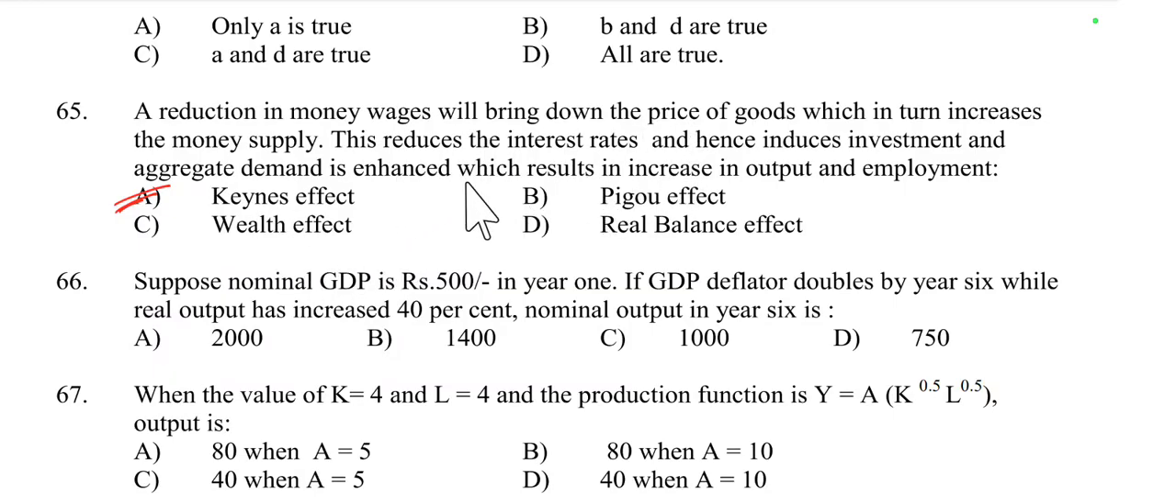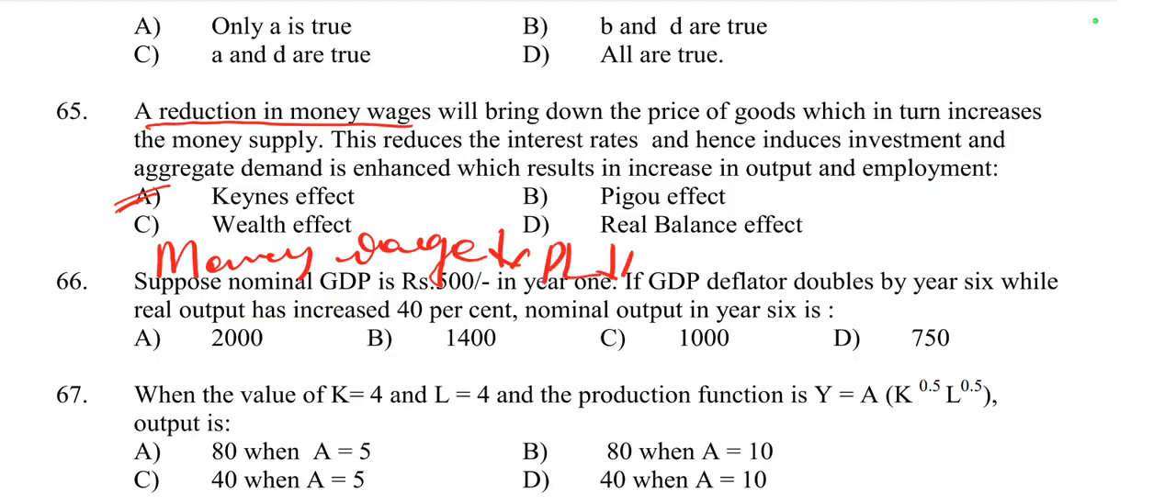First one is a reduction in money wages. When money wages reduce, this often leads to a reduction in the overall price level of the goods and services in the economy, because money wages decrease and price level also decreases. Lower wages mean lower production cost, which can lead to lower prices for consumers.